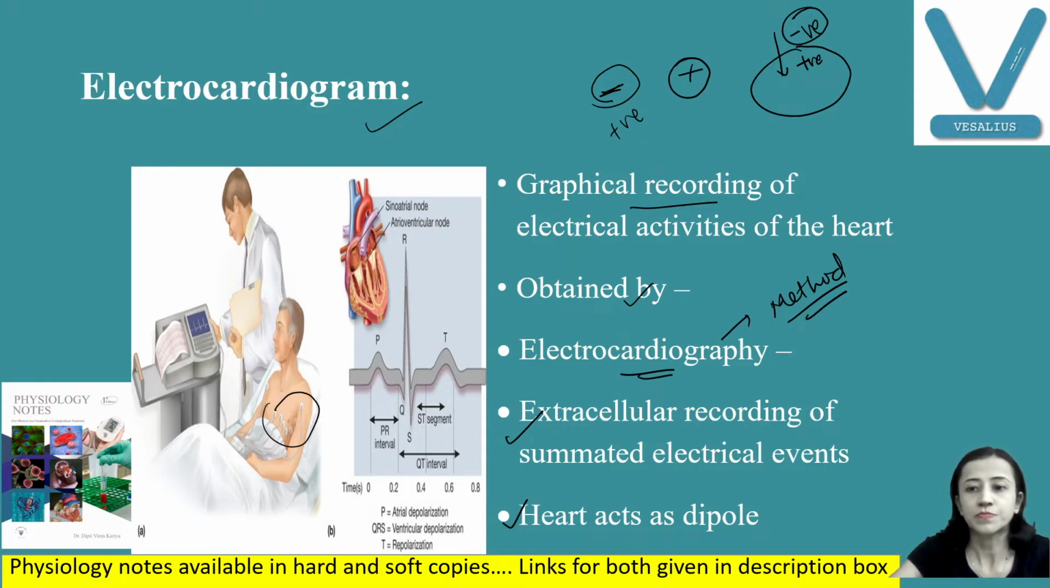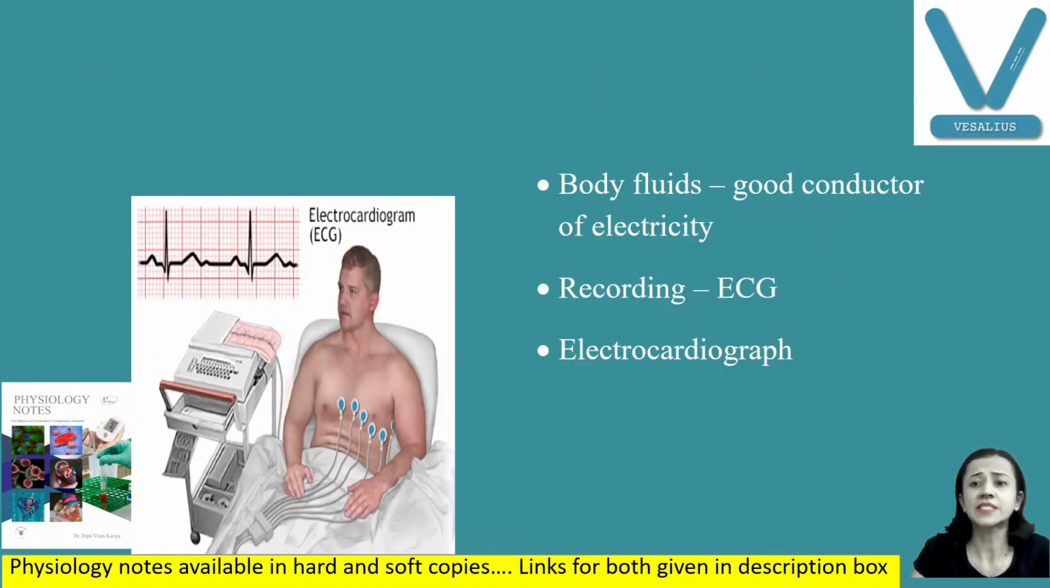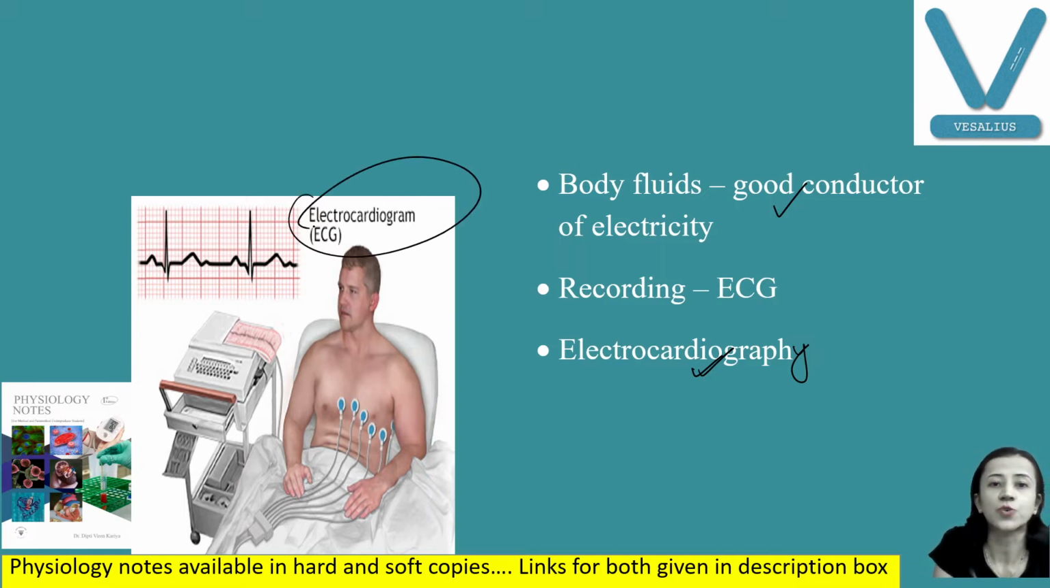Now, our body contains a large quantity of electrolytes in our body fluids. So you can say that our body fluids are good conductors of electricity. So electrical changes that occur in the heart can be recorded if we place electrodes on the surface of the body. So electrocardiograph is the machine. Electrocardiography is the method. And electrocardiogram is the recording which we are taking. These are the basic terminologies you must know.